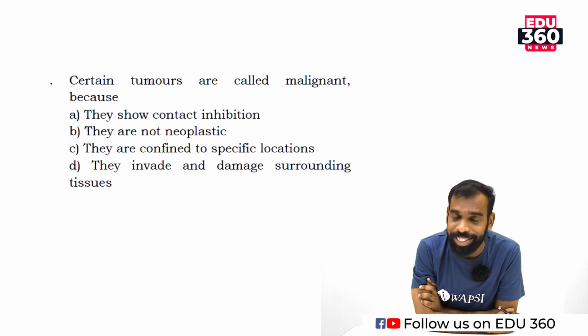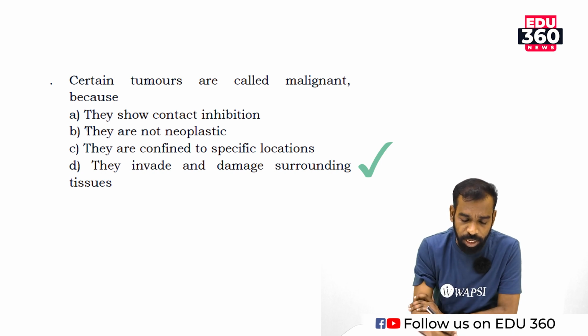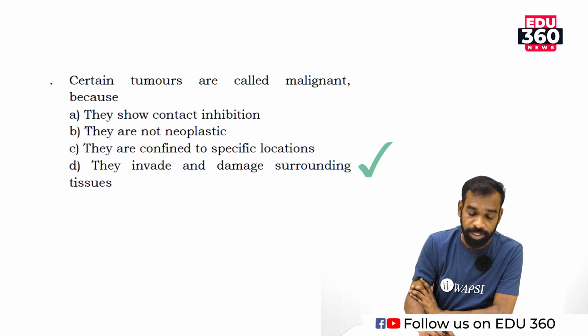They do not show contact inhibition, which prevents spreading behavior. And they are not neoplastic is wrong, since cancerous cells undergo neoplastic transformation. They spread and transmit from one part of the body to another, damaging the tissues present in that particular region. So option D is the correct answer.